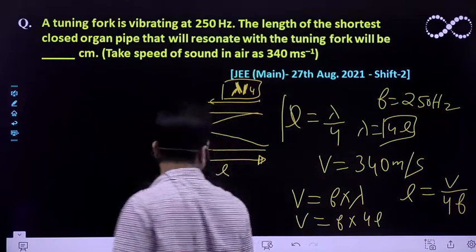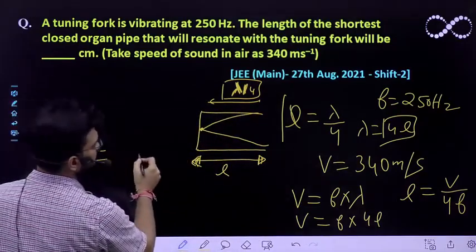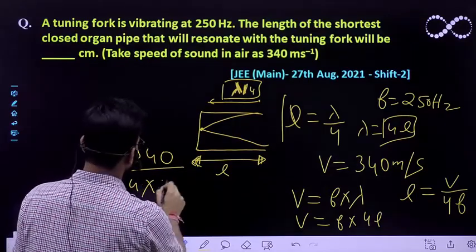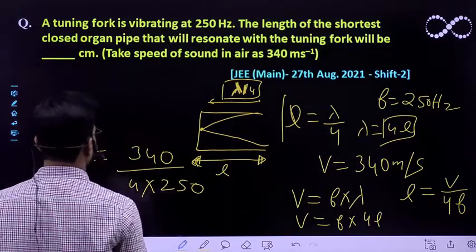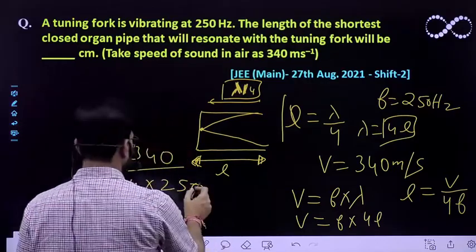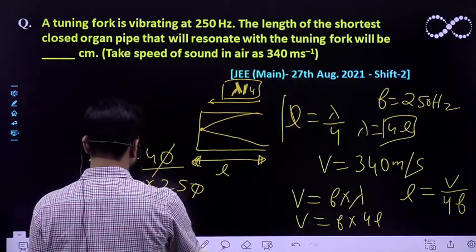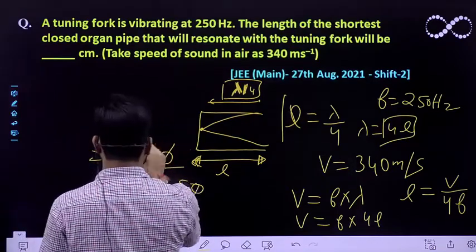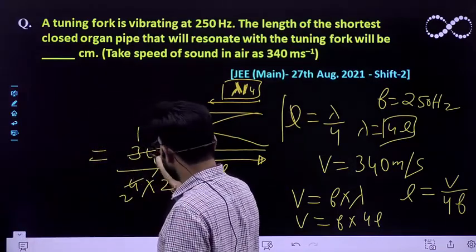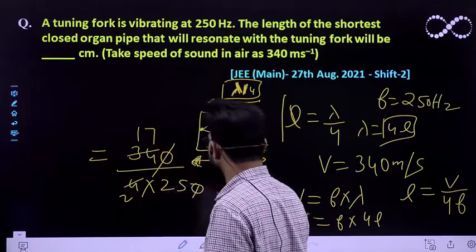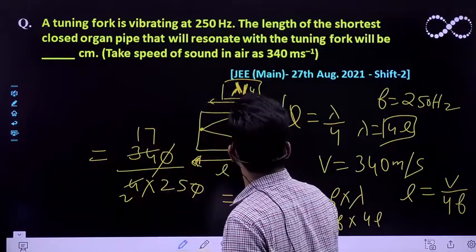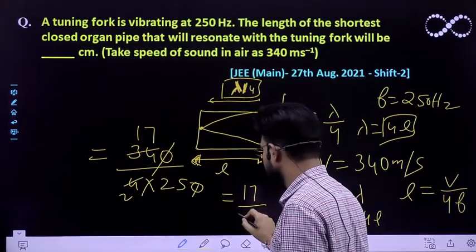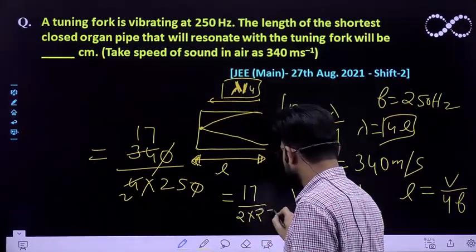So we'll be putting the value of speed, which is 340, divided by 4 times the frequency, which is 250 Hz. So the expression comes out to be 17 by 2 into 25 meter.